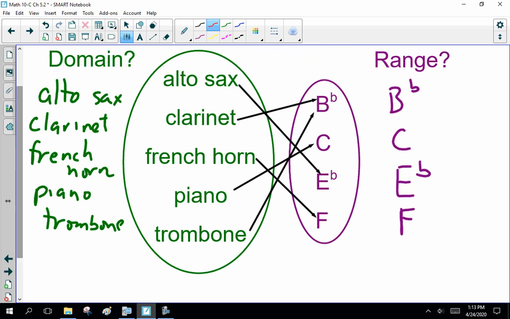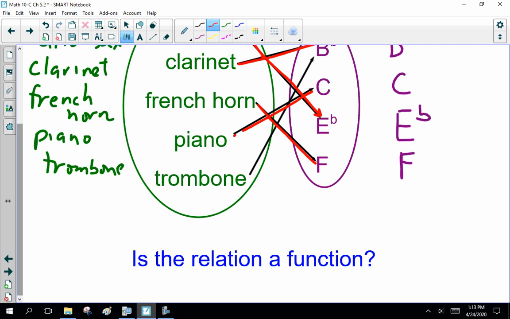Now, is this relation a function? For every x, is there one and only one y value? Yes, remember this is x, this is y. Yes, for every x, there's one arrow going from it, so yes, this is a function. Okay, for every x, there's one and only one y value.